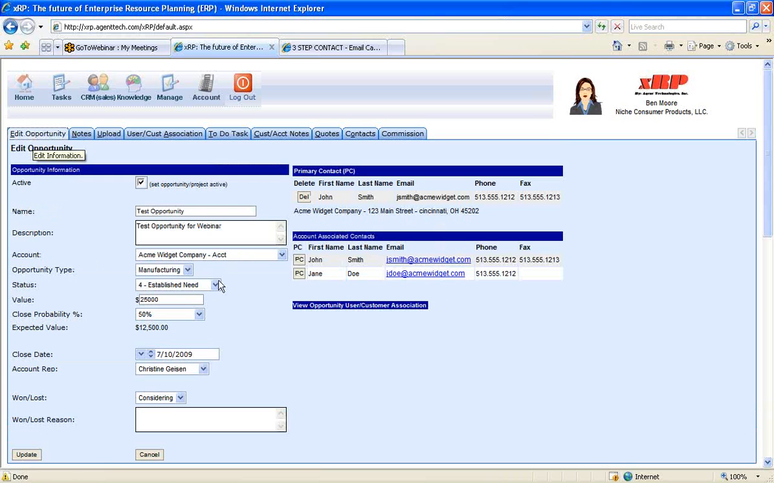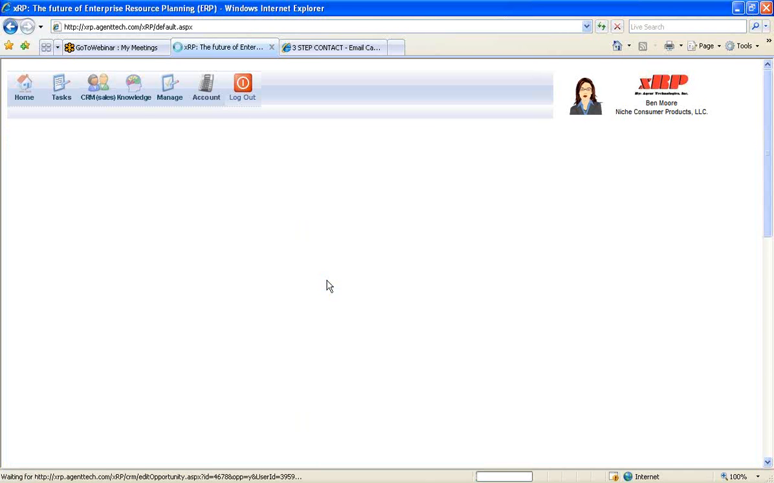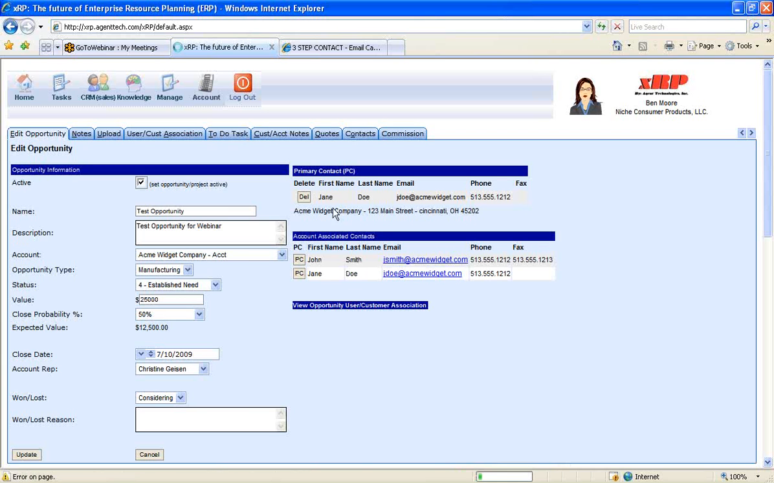And what we can also do with this is, now that we see these associated contacts for John Smith and Jane Doe, maybe John Smith has moved on to another assignment and now Jane Doe is the primary contact. We can click on the primary contact button and now make Jane Doe the primary contact for this opportunity.